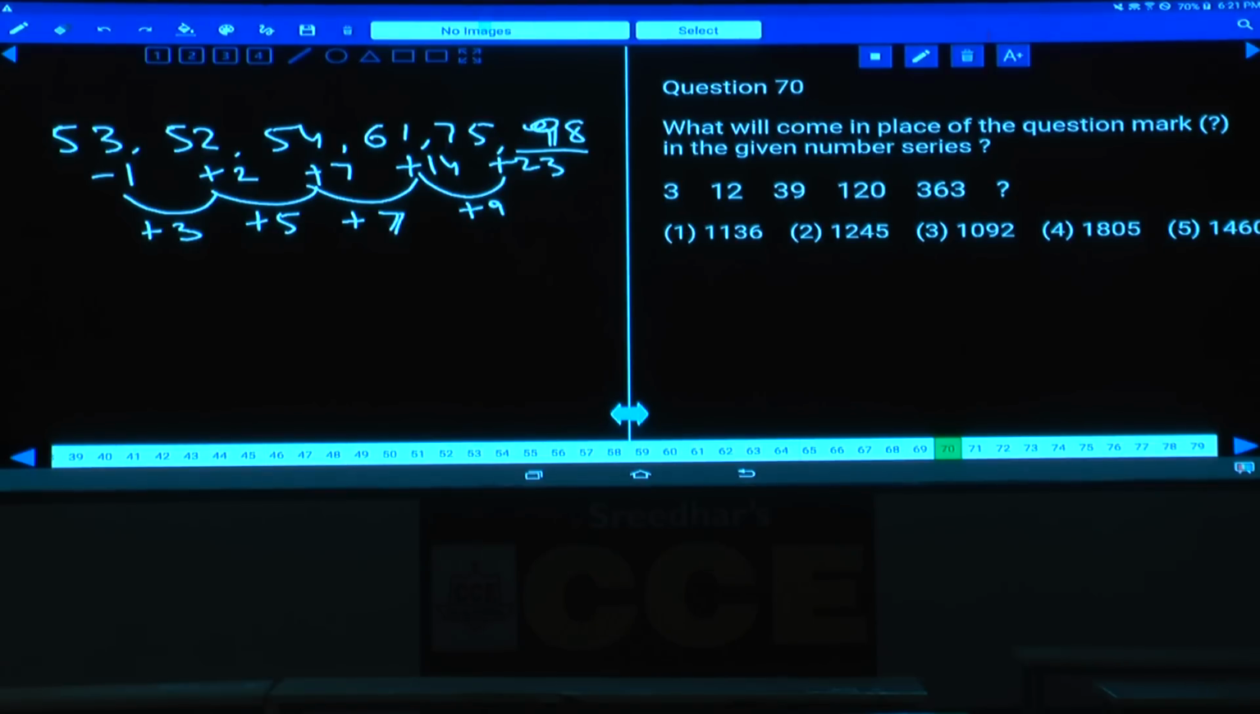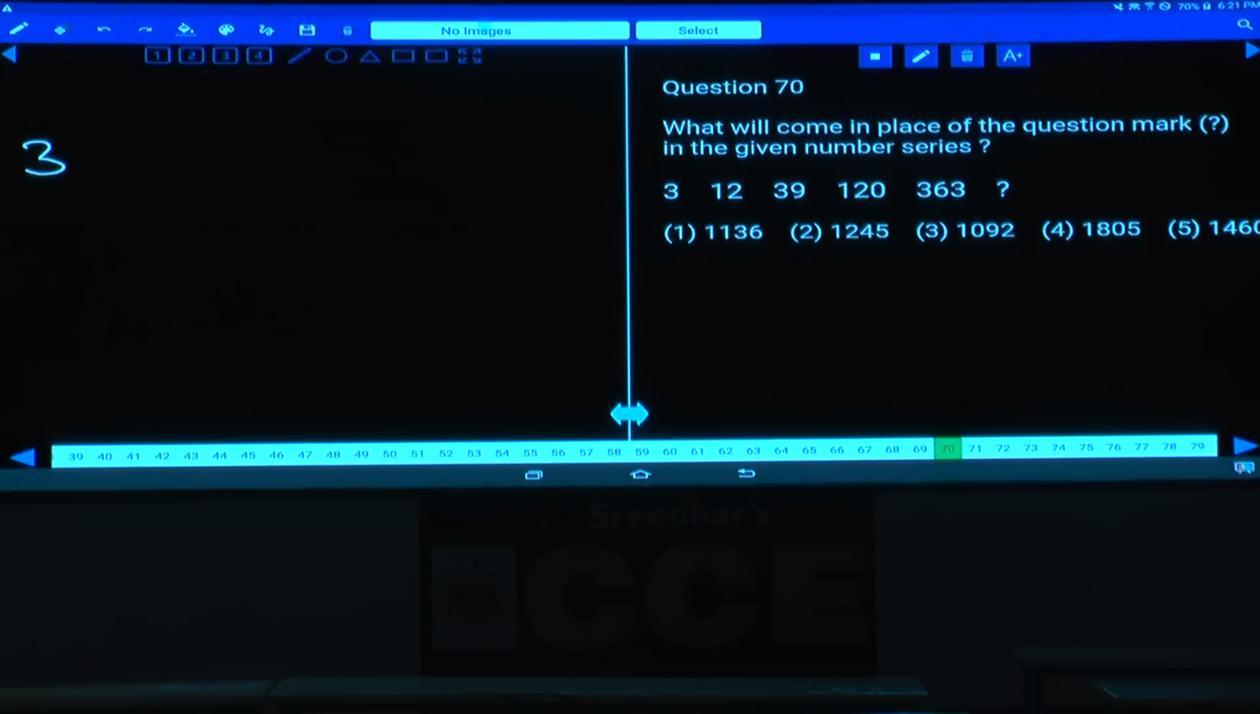Then question number 70. Now in this 70, 3, 12, 39, 120 and 363. Now again if you check out the choices, all the choices are around 1100 and 1200. As the numbers are increasing at a very fast rate, it must be under which category? Product or combination. 3 and 12 can be related in the product, but 12 and 39 cannot be related in the product. Hence, it must be under which category? Combination. Now, 3, 12, 39, next to 39 is 120, and 120's next one is 363, and what should be the next one?